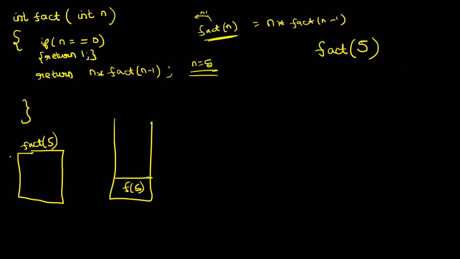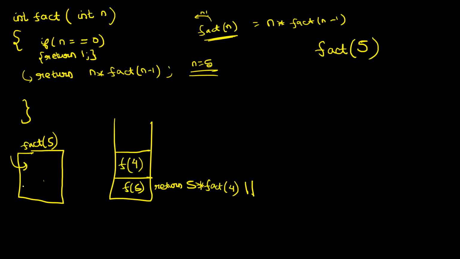So what do you first check? You check, is 5 equal to 0? No. So you come to this line, and what is this line? Return 5 into, I make a call to fact of n minus 1. And what is n minus 1? The value of n is 5, so n minus 1 will be 4. So this context makes a call to fact of 4. And the moment you make a call to fact of 4, the context of fact of 5 will be paused. And then a new context will be created for fact of 4, and this context starts running.